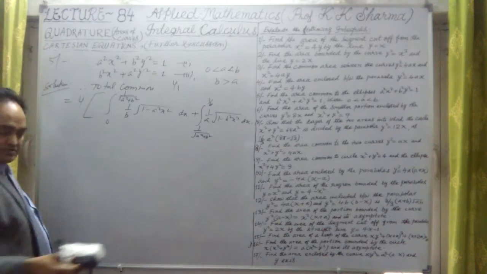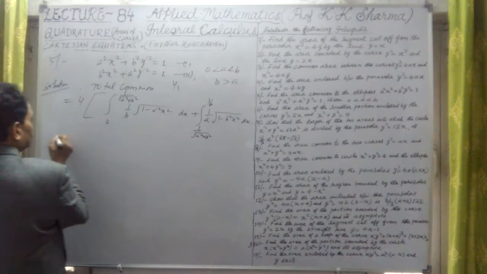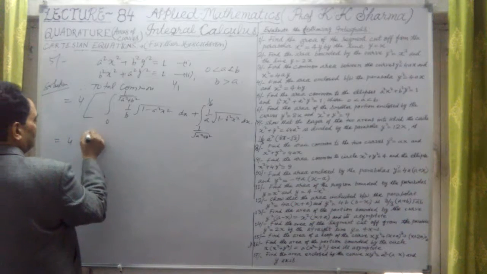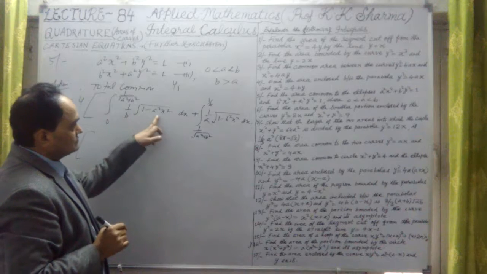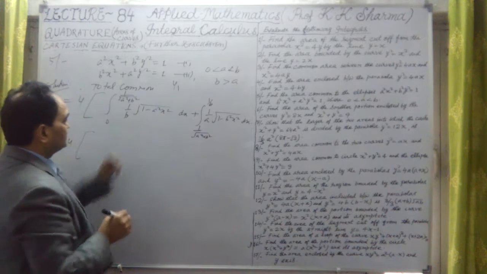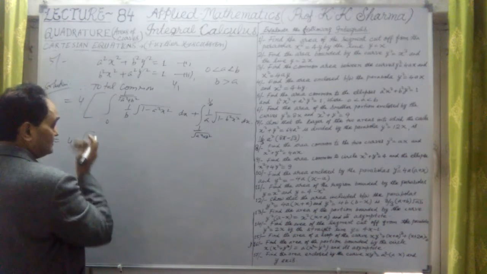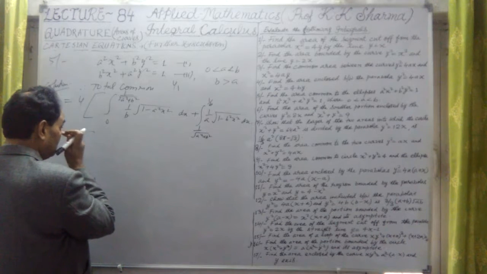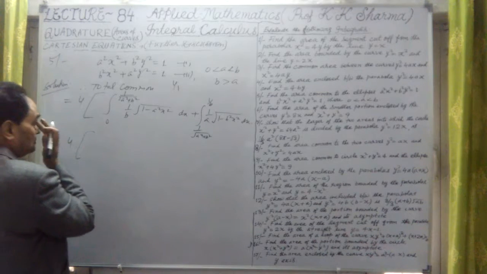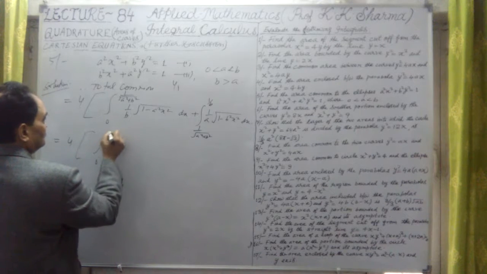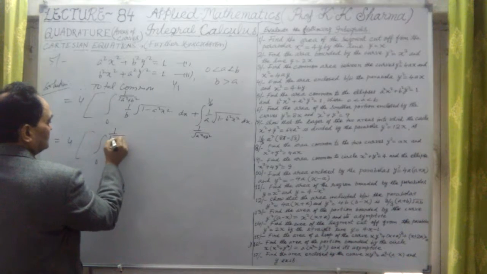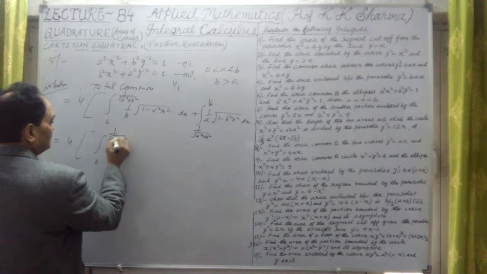So now let me solve it. First, further, let me take common. From the first integral, if I take a square common, the multiple of x square is a square. If I take a square common, it will come out as 1 upon ab. So this is the limit 0 to 1 upon under root a square plus b square of the integration.